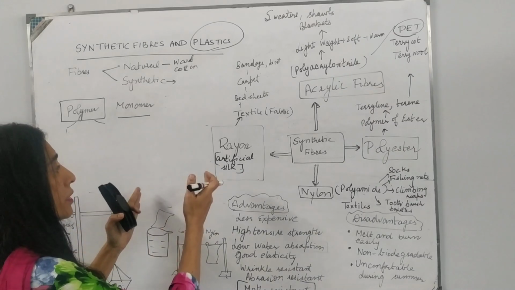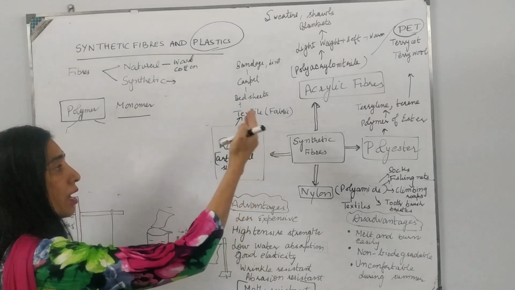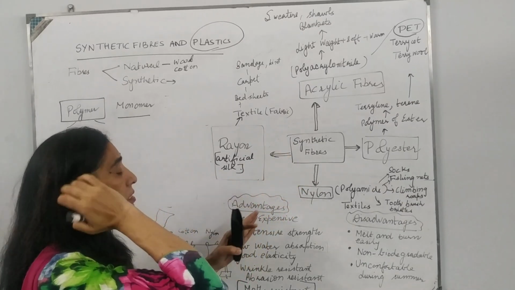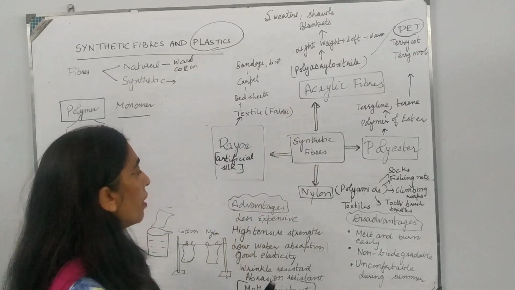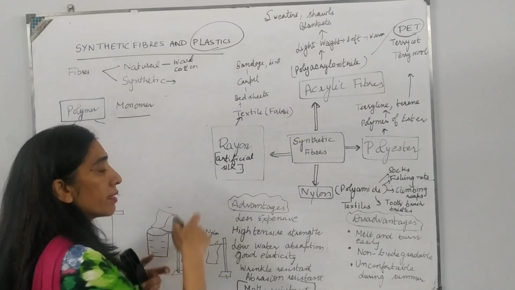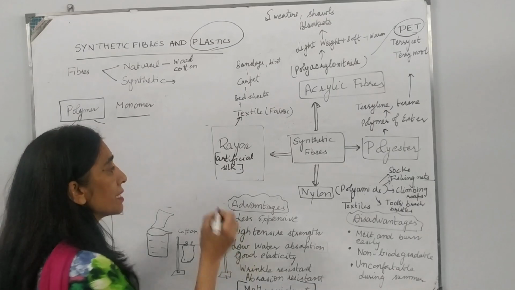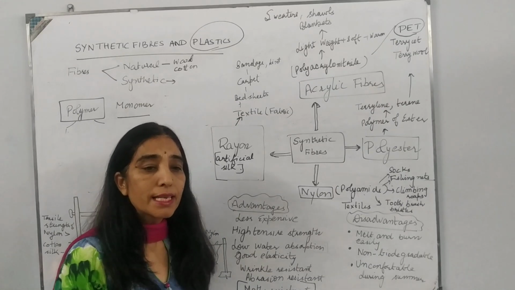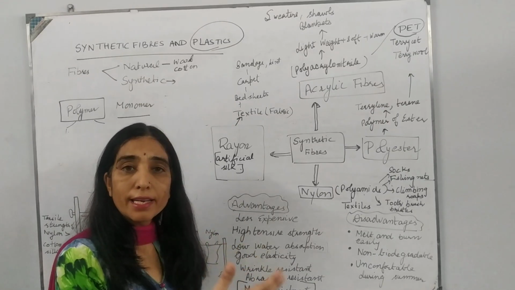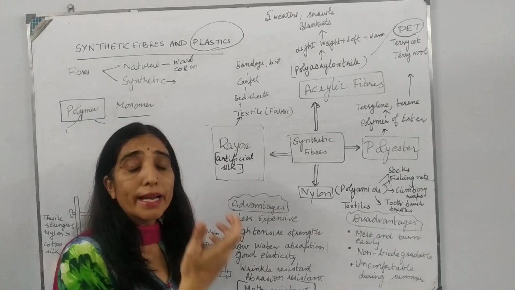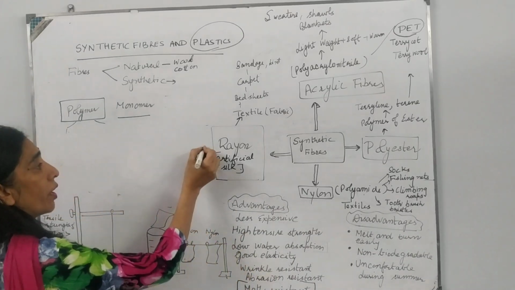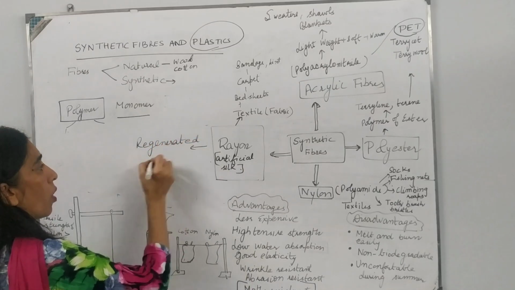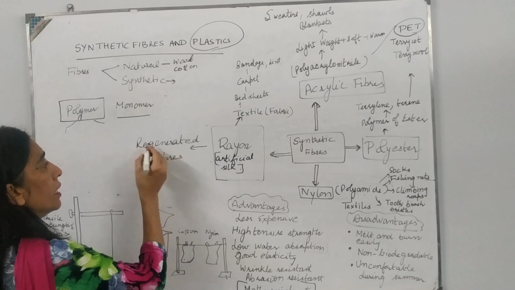Now, different synthetic fibers are man-made fibers made in factories, made from chemicals. These synthetic fibers are of different types. First synthetic fiber that we are going to discuss is rayon. Rayon, other name is artificial silk because it has silk-like properties, it has shine like silk and it can be dyed in different colors. Rayon is also called regenerated fiber.